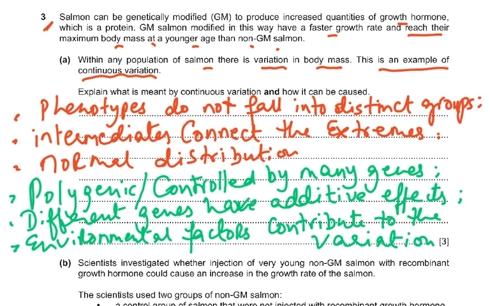There's normal distribution, and then the fact that what causes them is polygenic, controlled by many genes, and then different genes have an additive effect. If you have this allele, this allele, this allele, this will contribute to it, so it will have an additive effect. Environmental factors contribute to variation, and I just gave you an example of if they don't get enough diet, if they don't get enough calcium, if they don't get enough amino acids and glucose, well, they won't grow that fast, the fish. But we can talk about plants as well. If they don't get enough light and they do not get nitrates from the soil, well, they will not grow tall.